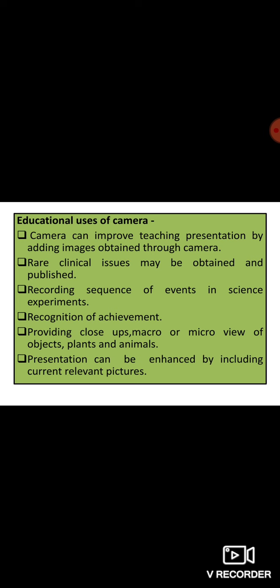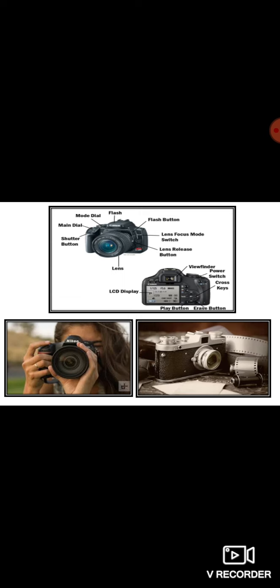Presentation can be enhanced by including the current relevant pictures. The current scenario of anything can be represented with the captured images. This is a camera. You can see over it. The third image is of a primitive camera in which there was this film strip kind of thing. If you people remember, there were 36 reels. Nowadays, digital cameras are there.